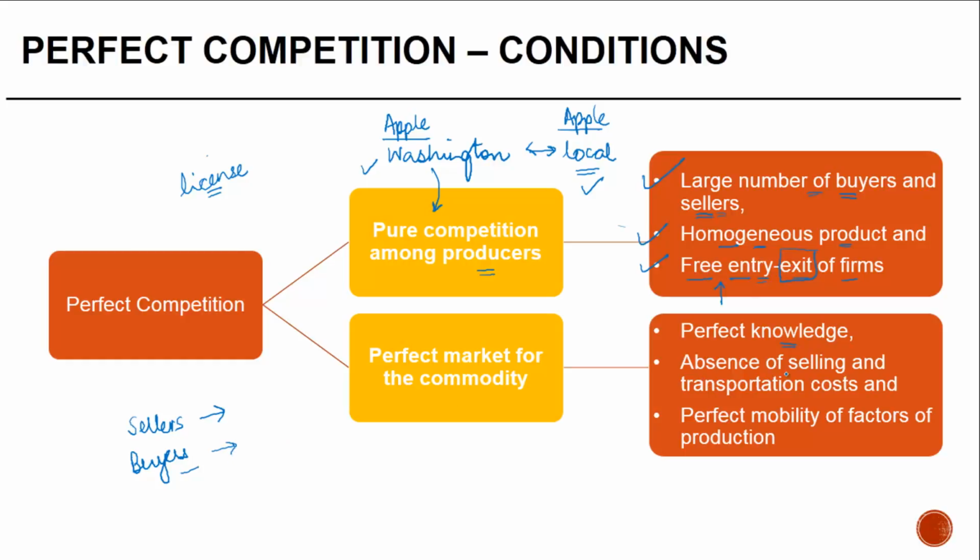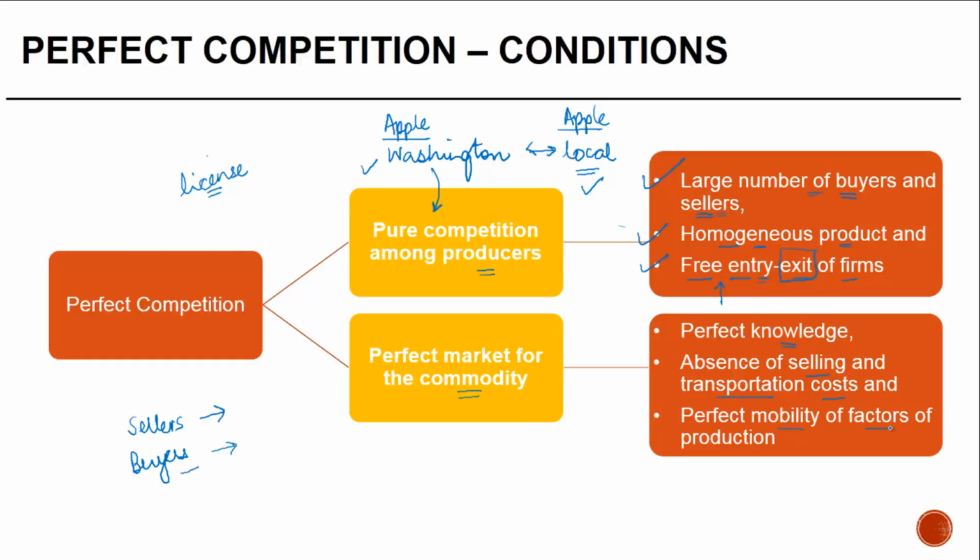There is also absence of selling and transportation costs. In practical life, this is a difficult assumption, but it is one of the assumptions which should exist before there is a perfect market for the commodity.